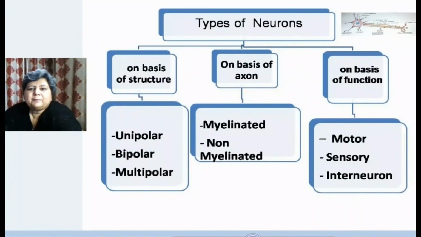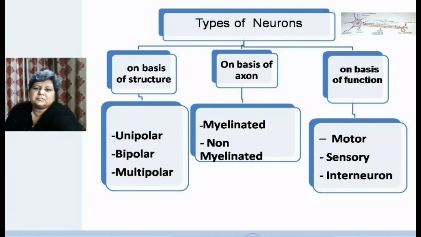In the next part of the lesson, which we will take in the next class, we will be studying different types of neurons on the basis of structure, on the basis of axon, and on the basis of function. And then we will also study how these different structures are adapted for different functions.